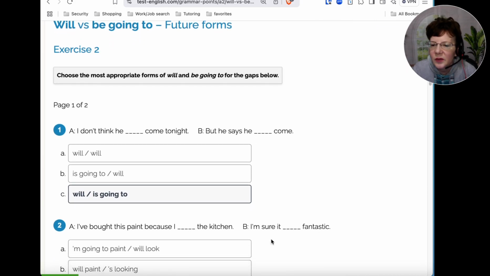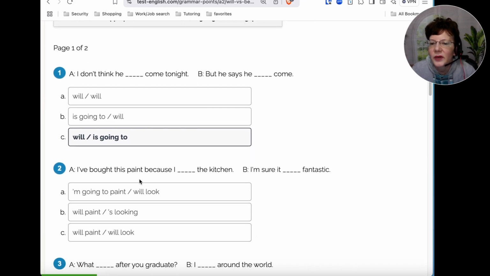All right, number two, I've bought this paint because, so we want am going to paint. We have that with will look, will paint is looking, or will paint will look. Okay, and then the second part, I'm sure it. So let's see what goes in what blank.